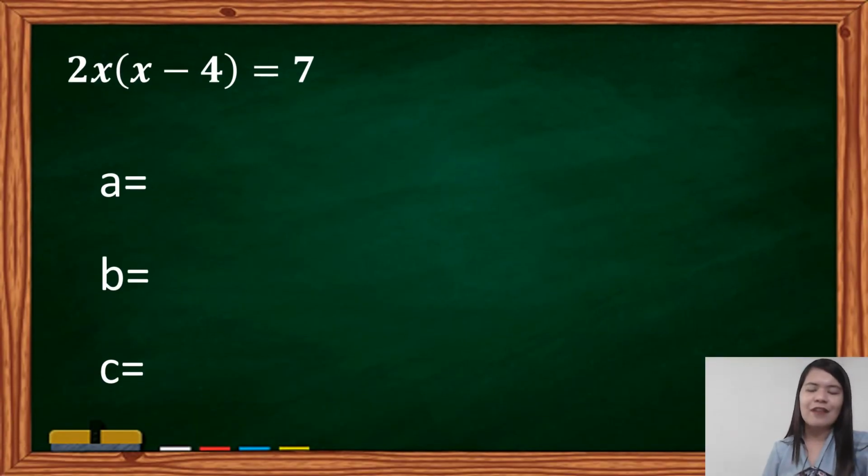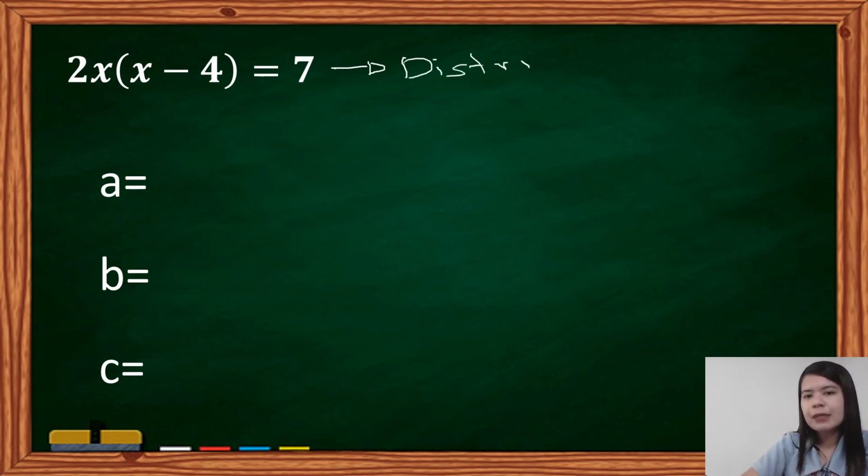Let us now have our next example. We have 2x multiplied to x minus 4 is equal to 7. As you can see, hindi pa din siya nare-reveal kung paano siya naging quadratic equation. But let us have our solution. Based on the equation, we can use the distributive property. I repeat, distributive property.